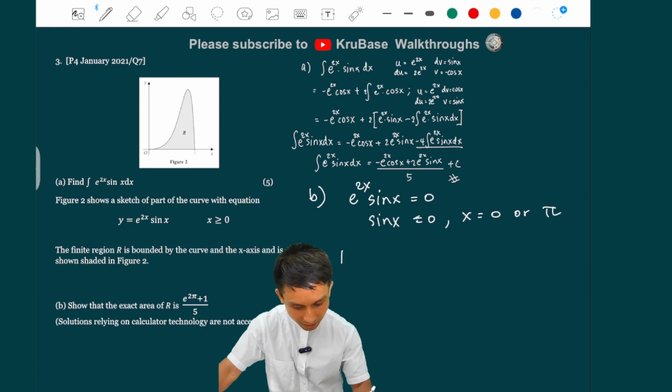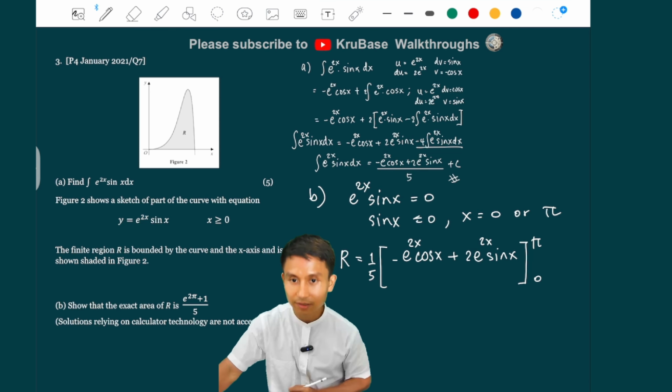So the area R is going to be equal to that integral we just got. I'm just going to put 1 over 5 outside here. Because this is definite integration now because there are bounds, we can ignore the c. 0 to pi.